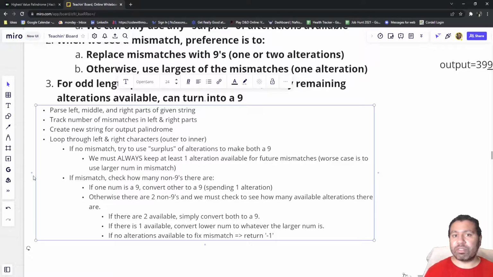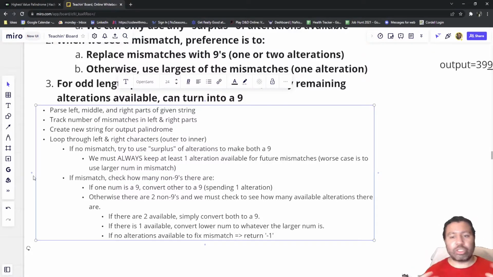So let's see what an implementation of this algorithm would look like. First, you're going to need to take the string that you're given, which I guess won't necessarily be a palindrome. You need to break it up into its parts. You need to get the left, the right, and if there's a middle, handle it by itself. And what we'll want to do is just go once through and keep track of the number of mismatches. Once you have that, you essentially have a lower and upper bound. The lower bound being the number of mismatches, which you have to fulfill, versus the k alterations, which is the potential surplus that you can use for filling in as many 9s as you want.